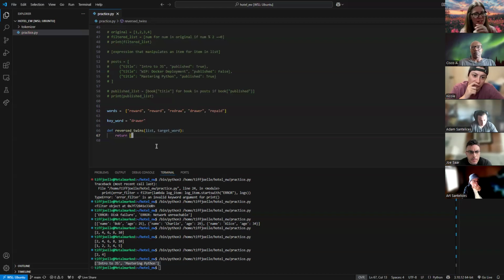Okay. So let's think about this. In our list comprehension, our first step or our first item is basically what we're going to return in our new list. Okay. So do I want to manipulate anything in this words list we're going to be working with?